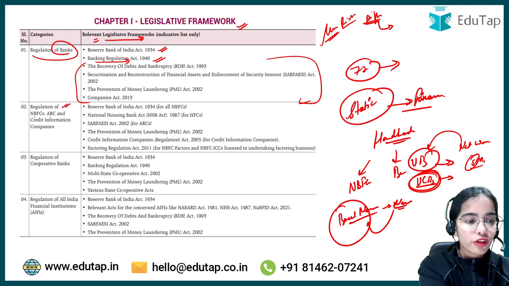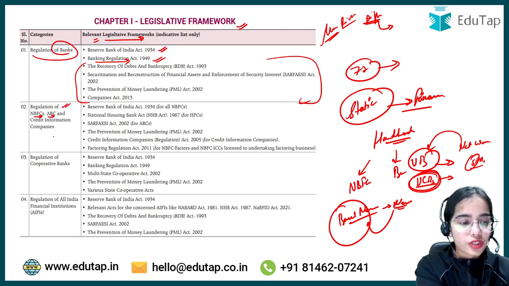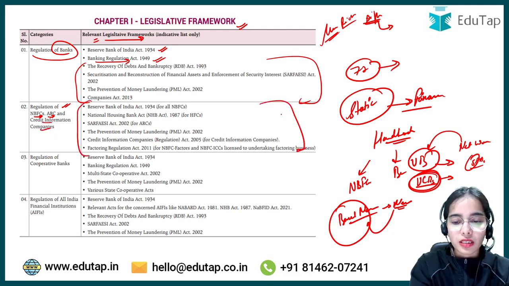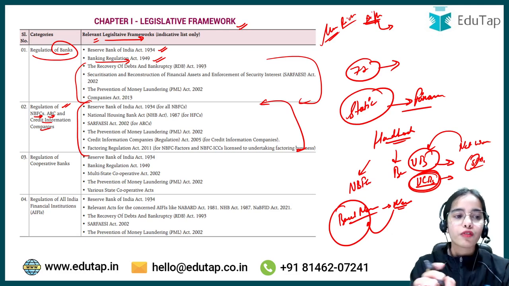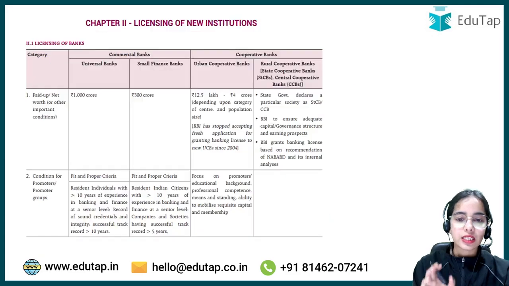The regulation of NBFCs, the regulation of asset reconstruction companies, and the regulation of credit information companies happens under these acts. So you can understand that this is the legislative framework. Chapter 1 is providing the legislative framework for the regulation of different entities under the RBI.